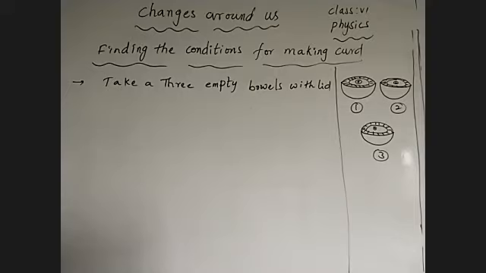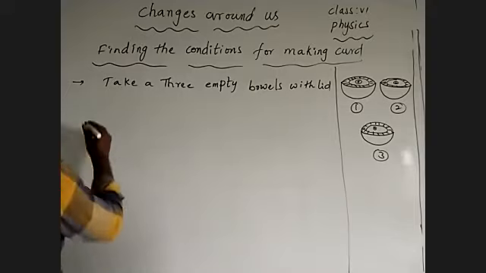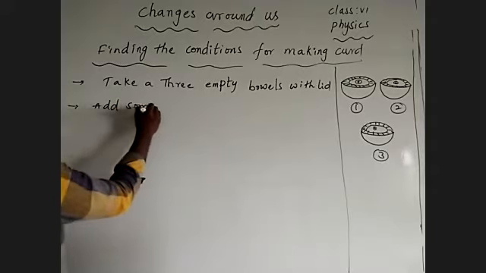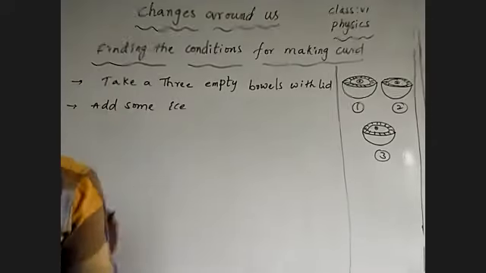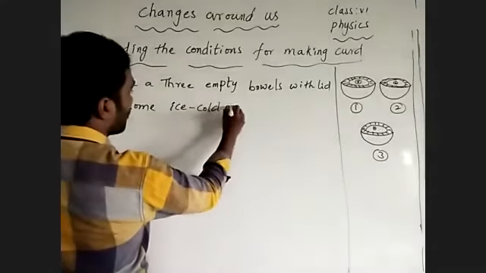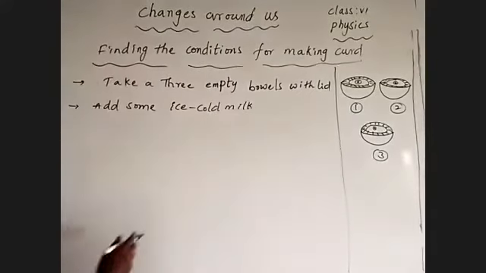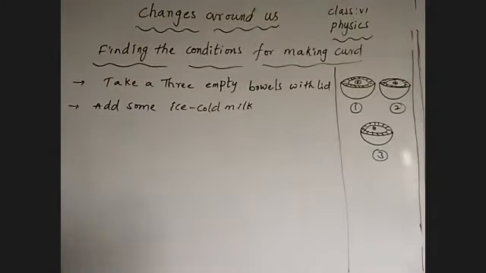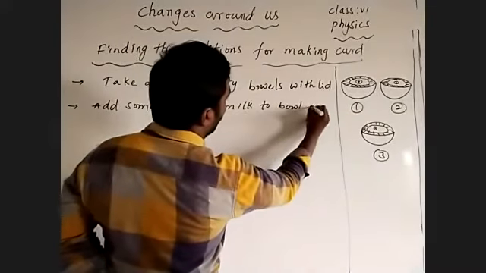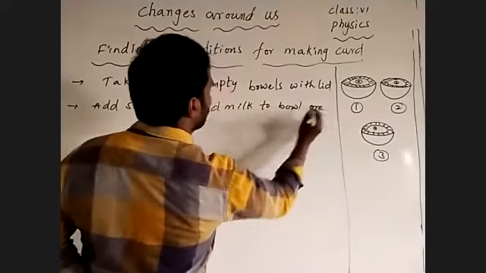We took 3 bowls. Add some ice cold milk to bowl 1.